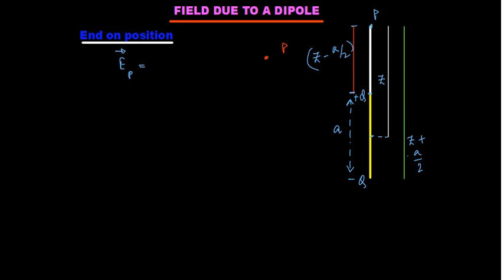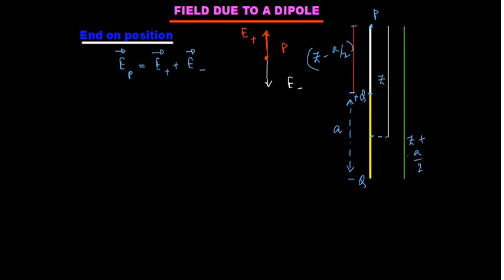There is an electric field due to the positive charge, which is in the radially outward direction, this is E plus, and there is another electric field due to the negative charge, in the radially inward direction, that is E minus, and they are anti-parallel to each other. So I will simply write here that E at P is equal to E due to positive vector plus E due to negative vector.